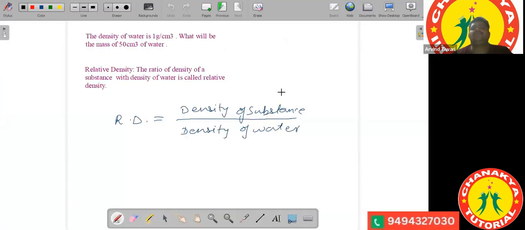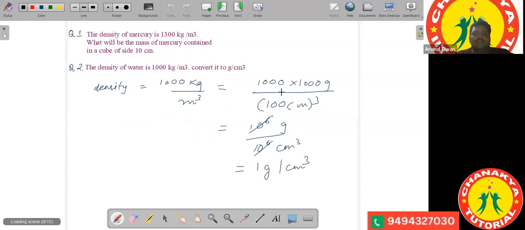So this was the last thing we did. We did about the relative density, and I gave you the formula of relative density: the relative density is the density of a substance divided by the density of water. If you take the density of the substance in SI units, the density of water will also be taken in SI units. And since the relative density is a simple ratio, it does not have any units. Okay. So this much we had done. Any doubts up to here? Up to the relative density?